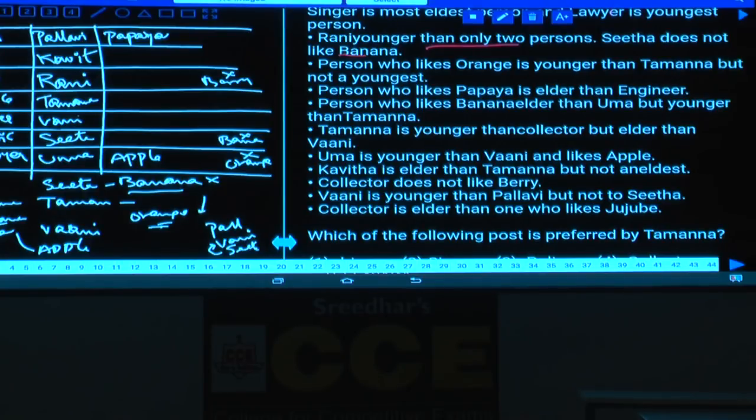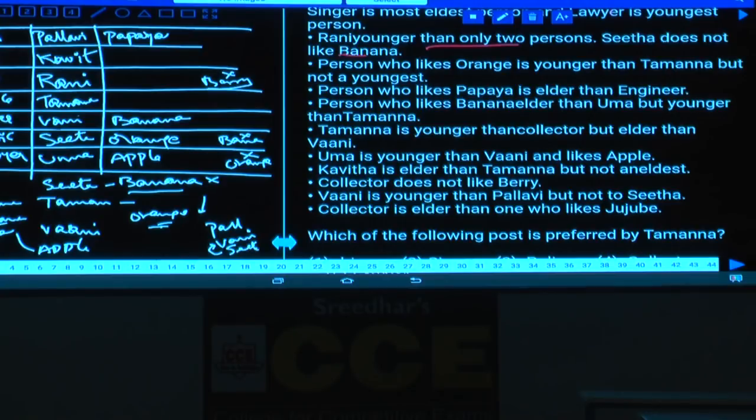And below this Tamanna, what are the fruits we should have? One is orange and banana. As this person cannot be banana, then who likes banana here? The one who likes banana is Vani, Vani likes banana. If this Vani likes banana, then whatever this Sita here, Sita likes orange. Papaya, banana, orange were done. Then this person does not like berry.